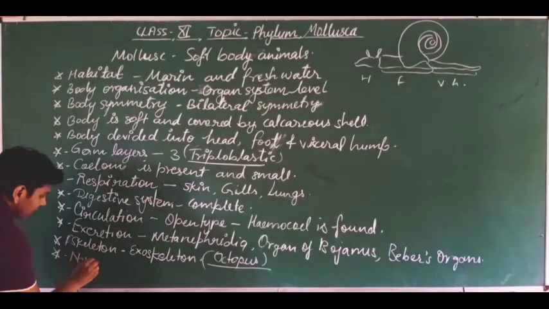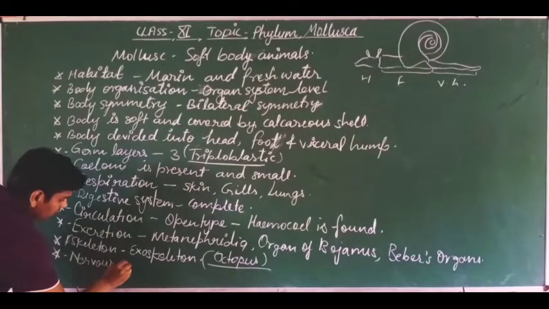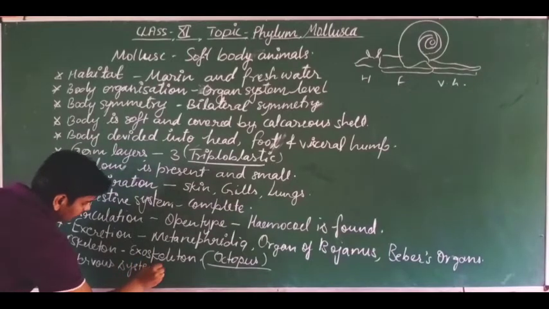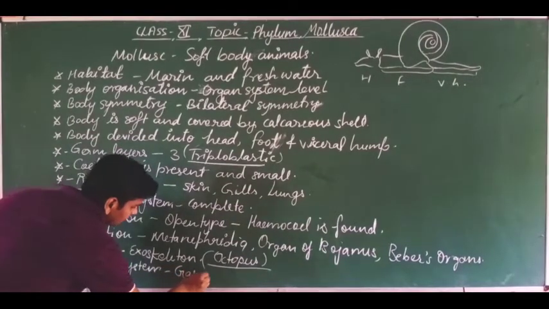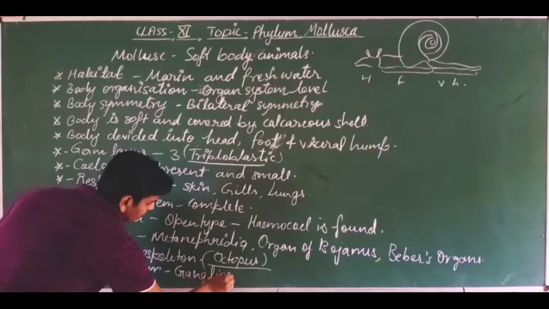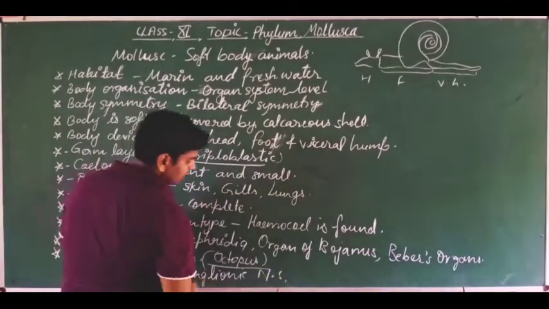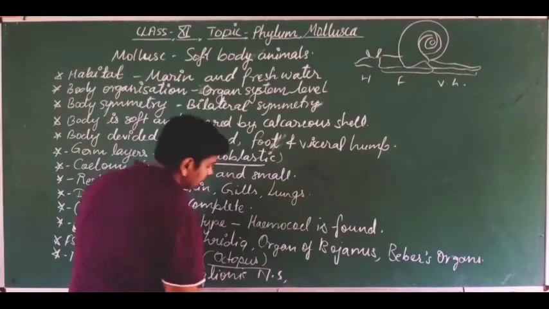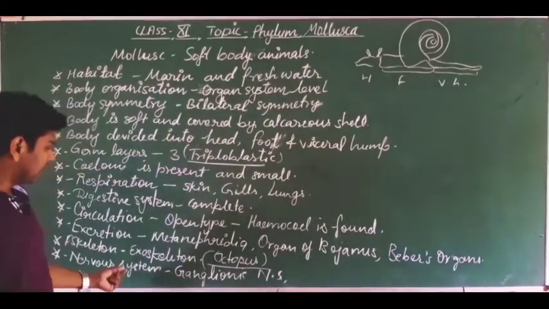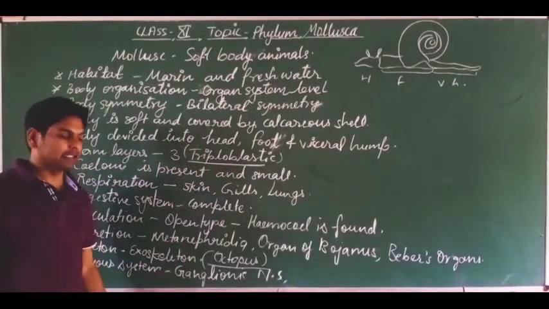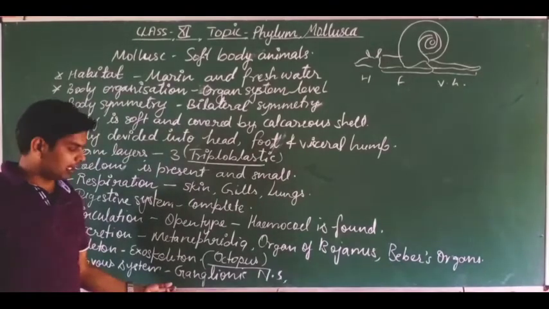The nervous system is a ganglionic nervous system. Got it? Dear students, we have discussed the ganglionic nervous system in phylum Arthropoda.